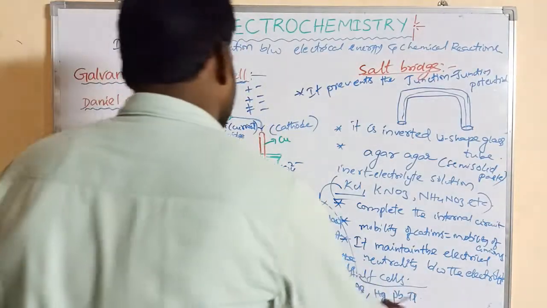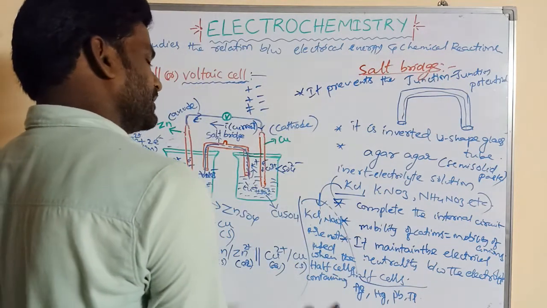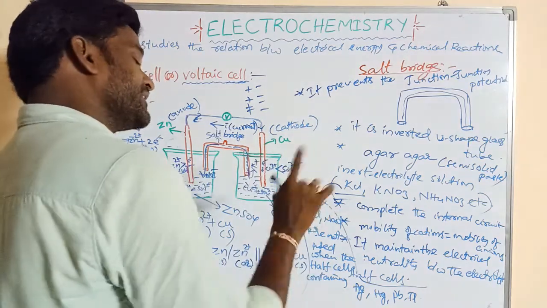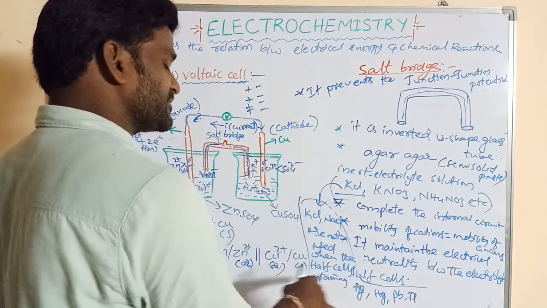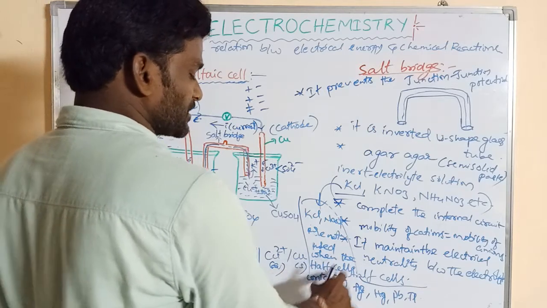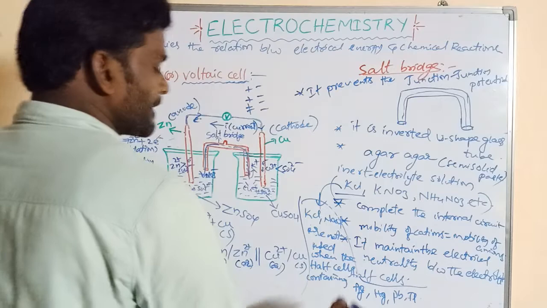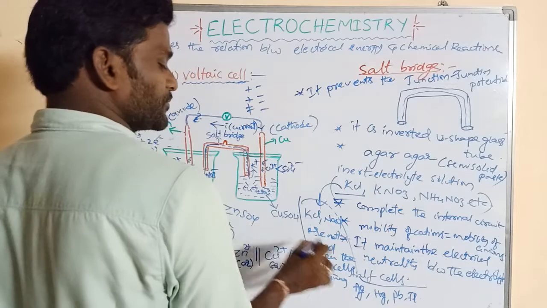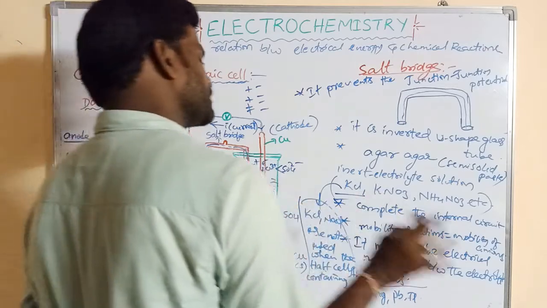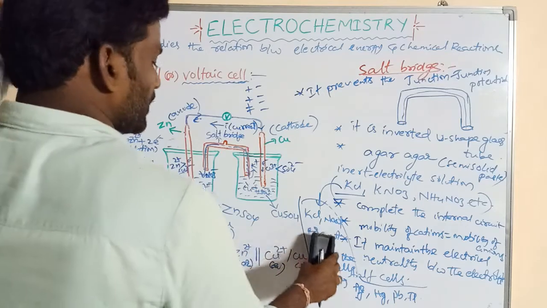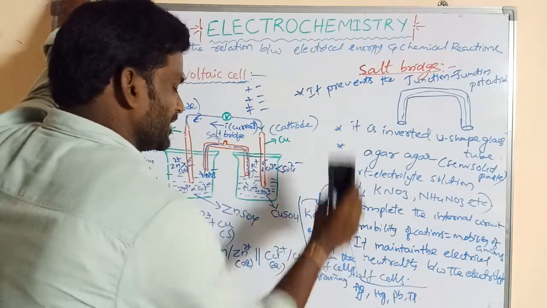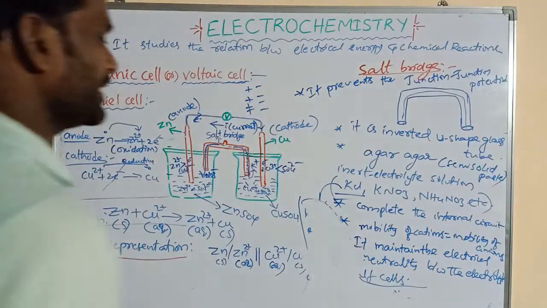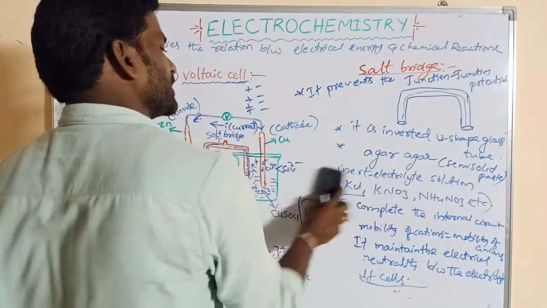When these electrodes are present in the electrolyte, KCl and NaCl cannot be used in the salt bridge. If KCl or NaCl are used in the salt bridge, a precipitate is formed in the half cells containing these electrodes: Ag+ plus Cl- gives AgCl, similarly Hg2Cl2. So KCl and NaCl are not used when the half cells contain Ag, Hg, and lead. So this is the salt bridge.